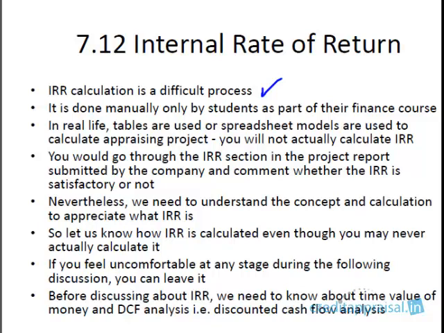Either we use spreadsheet models like Excel, or we use certain tables that are provided for this purpose. So as an appraising officer, when you appraise a term loan project, you are not actually going to calculate IRR. The project report will be giving you the IRR calculation, and you need to comment on whether the IRR is satisfactory or not. Nevertheless, we'll try to understand the concept of IRR.